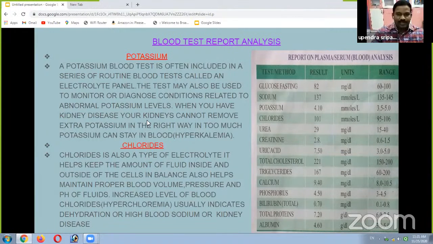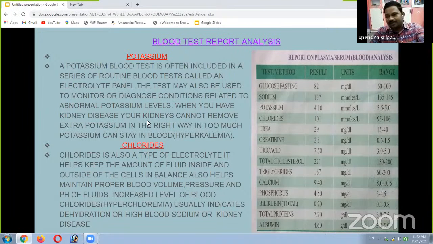So here, chlorides are also a type of electrolyte which we test in our blood test. It helps balance the amount of fluid inside and outside of the cells. What is the use of chlorides? Let us discuss. The balance of fluid inside and outside the cells also helps maintain proper blood volume, pressure and pH of fluids. Increased level of blood chlorides causes hyperchloremia, a disease, which usually indicates dehydration and high blood sodium, or kidney disease. Finally, all lead to kidney disease.